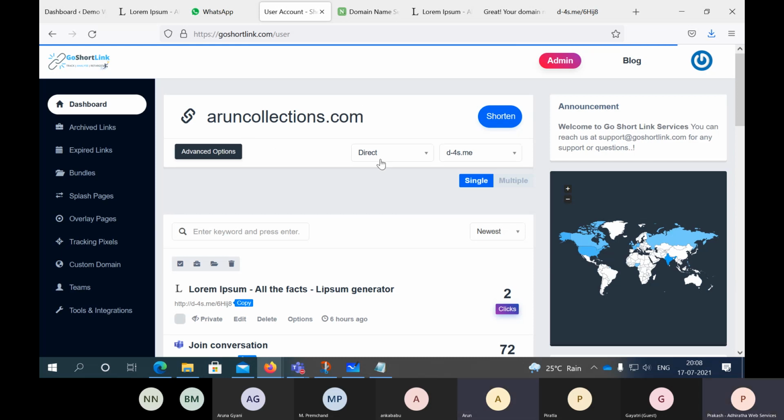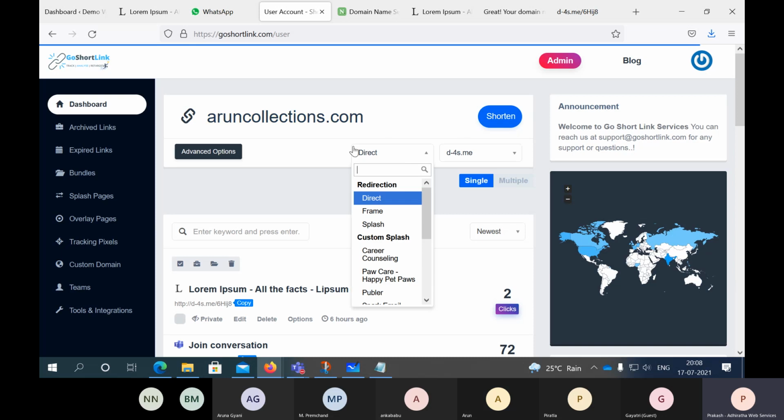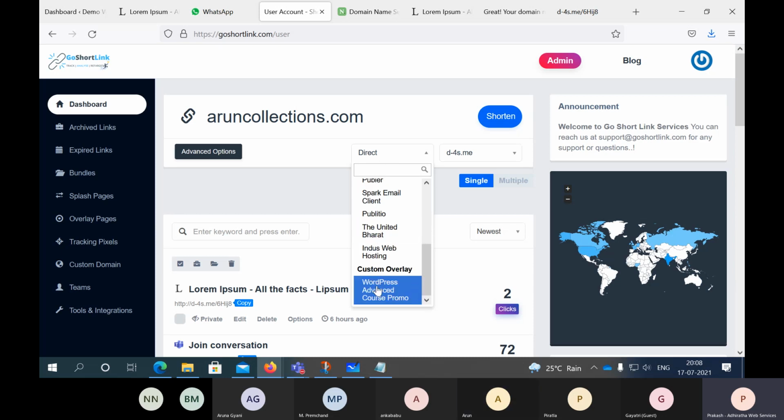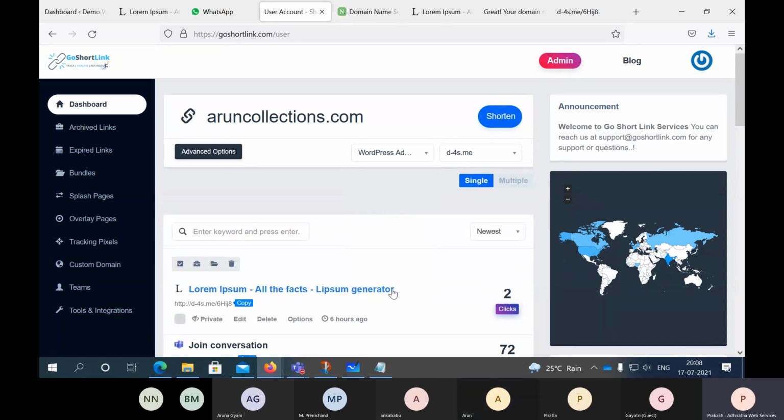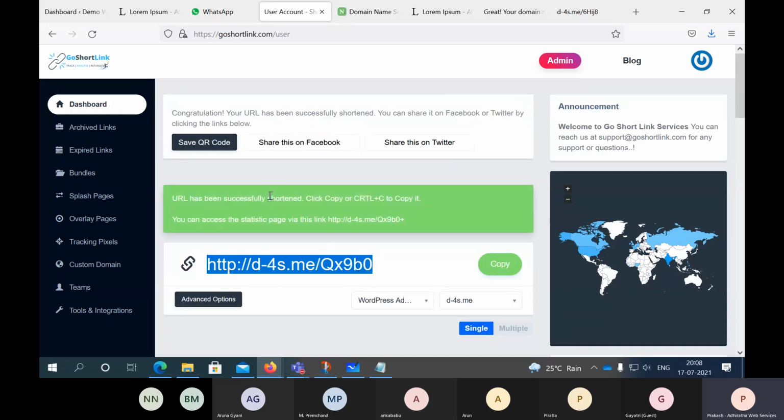This one I'm supposed to promote, right? So while doing that, instead of directly shortening it, see, when I do shortening, I can track how many clicks are coming, and from which device they're coming, like that. But when I change from there to custom splash or custom overlay, it will show all the things I created already. It will list them out here. So I'll simply select that and shorten it. Now it's already created.